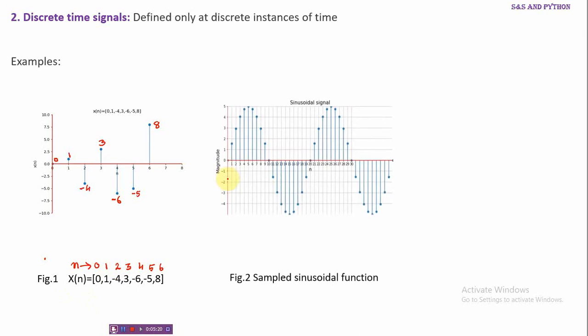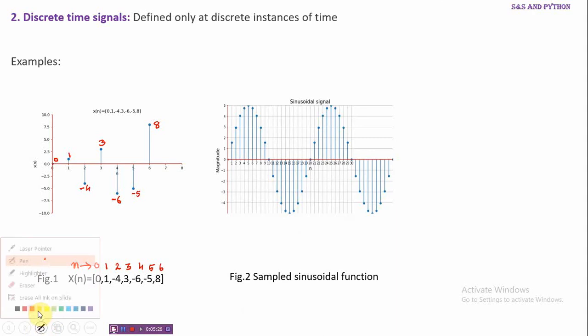So next, another example here is, this is a sampled sinusoidal signal. Sampled means it is obtained from a continuous time signal by sampling. Sampling means just calculating the value of the function at discrete instances of time and then plotting them as a stem plot like this. This is called stem plot.